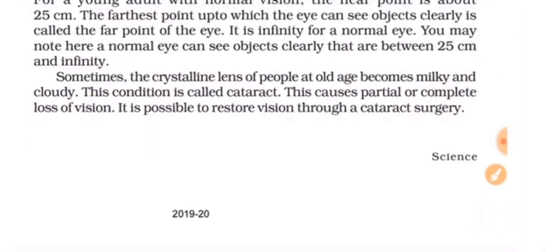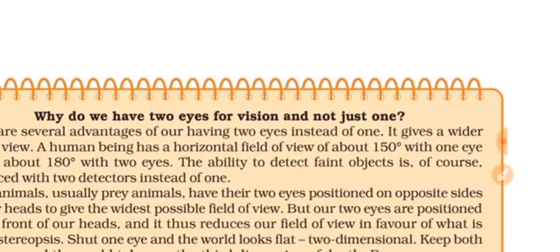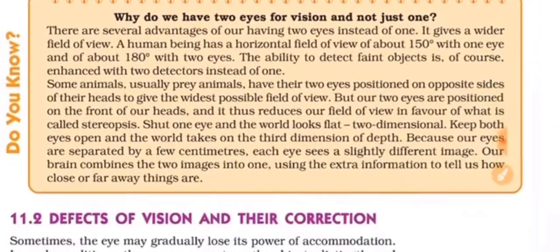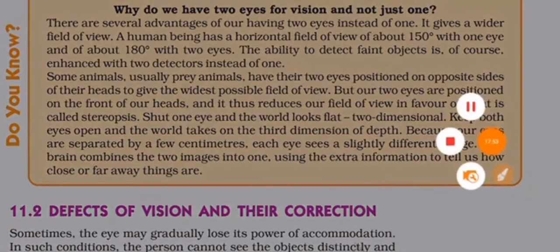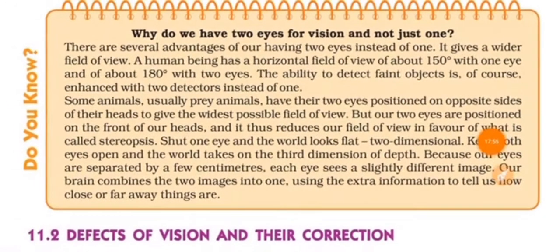So this was all about this page, that you have learnt about power of accommodation and how the iris and pupil adjust so that we can see nearby and far away objects clearly. Now next topic is, why do we have two eyes for vision and not just one? There are many reasons, many advantages that we have two eyes instead of one.